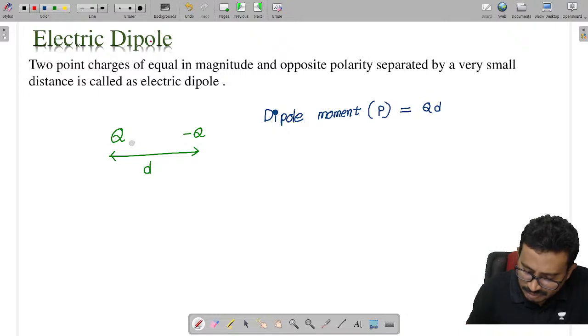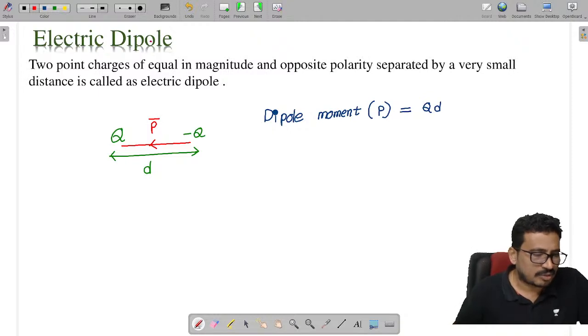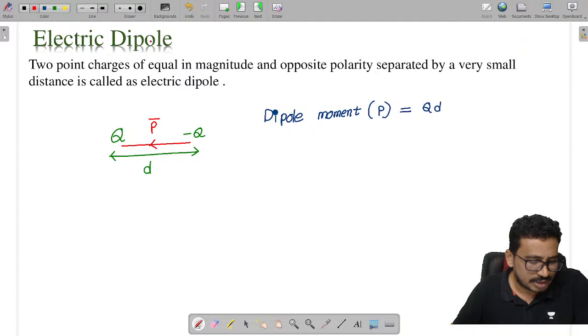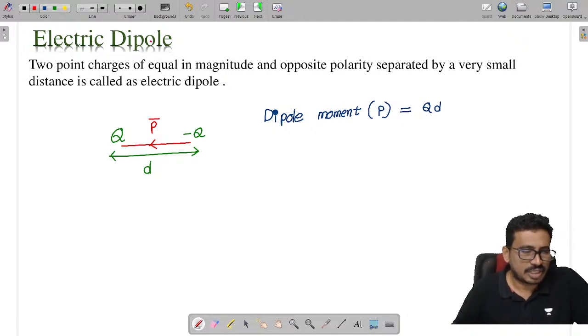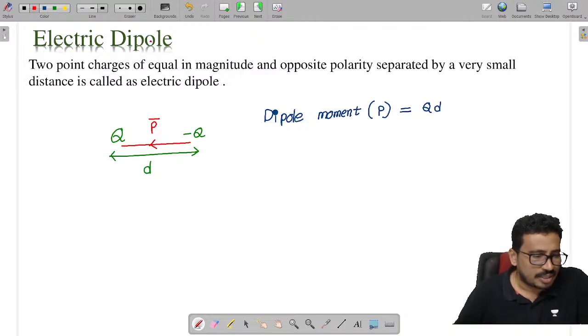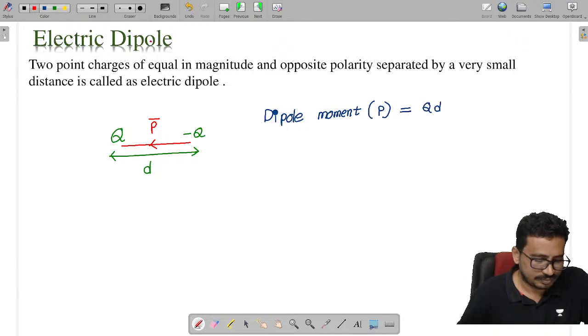Remember, the direction is towards the positive charge. Fine, all of you?